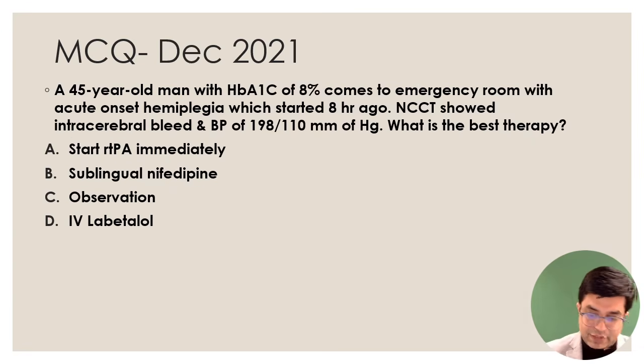Next question, December 2021, it was asked, 45-year-old man with a high HbA1c, diabetic patient. In the emergency he presented with acute onset hemiplegia, started 8 hours ago. NCCT showed intracerebral bleed and high BP was there. What is the best therapy?